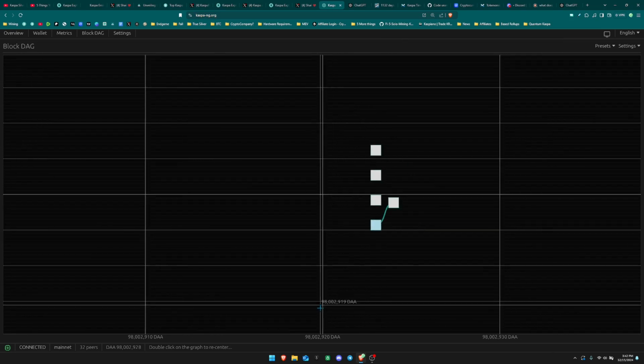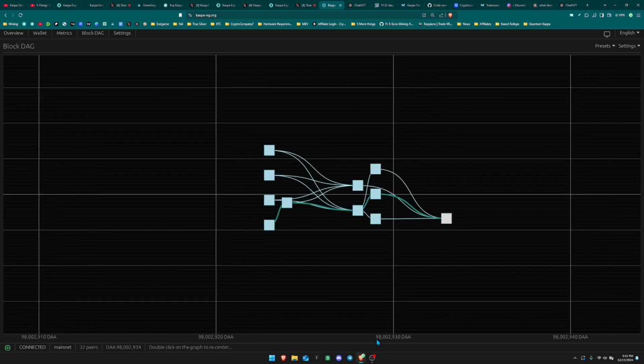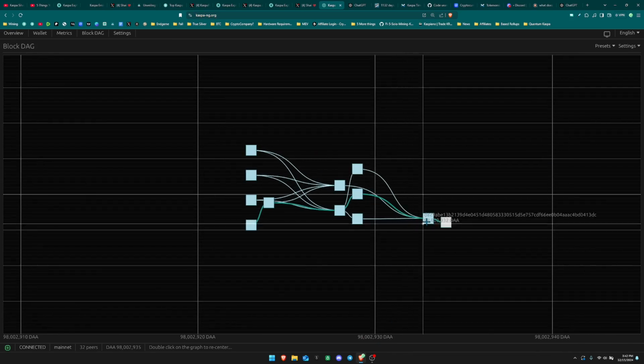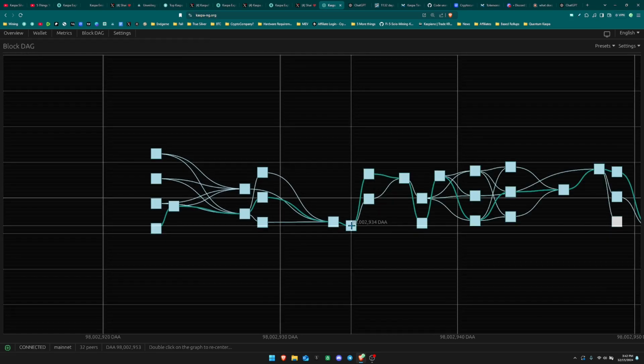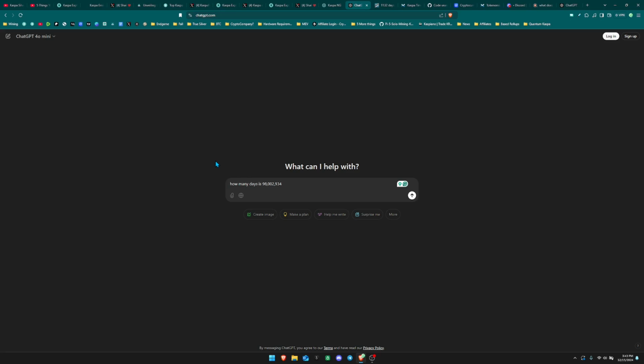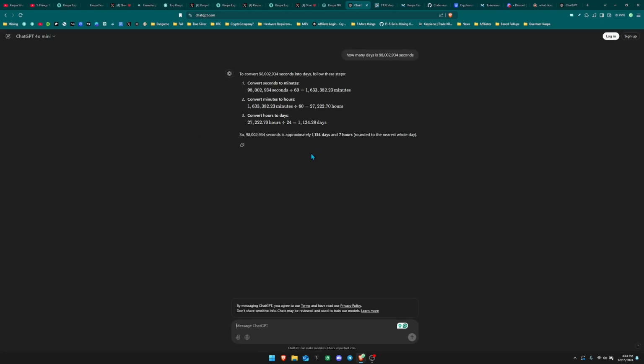And I can show you that by heading over to the kaspang.org website and going to the block DAG visualizer. And you can see here that every single time a block is put out, you have the amount of DAA score that it contains. So if I go to this block right here, for example, you're going to see that when this block came out, it was 98,002,934 DAA. And if I go to ChatGPT and say, how many days is 98,002,934 seconds, and click enter, it's going to run the calculations for that. That's going to equal about 1,134 days and 7 hours rounded to the nearest whole day.